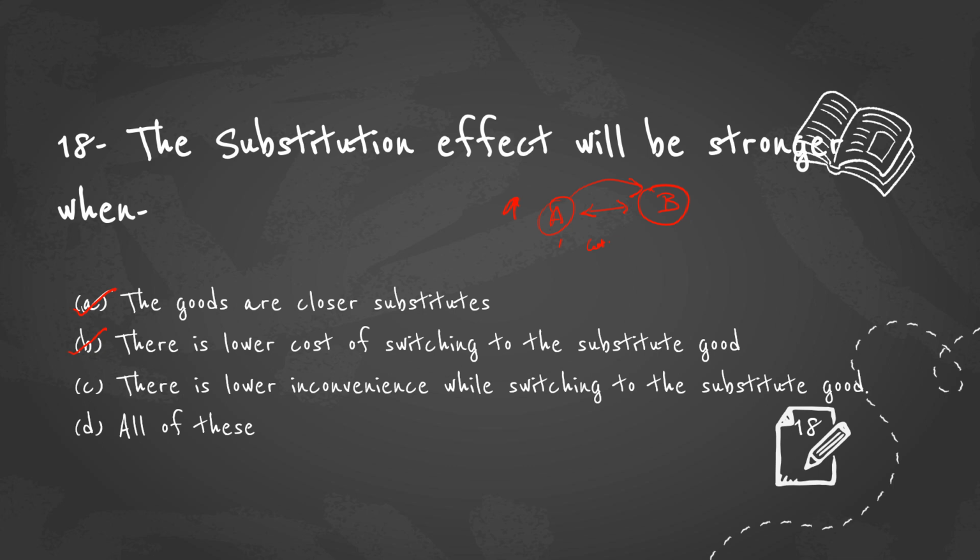But when it is switching between 7-Up and Sprite, there is no inconvenience. Those two are closer substitutes, so you can easily switch between them. So with lower inconvenience while switching to the substitute goods, the substitution effect will also be stronger. So the answer for the question is all of these, because all these things are possible for a greater substitution effect for a good.